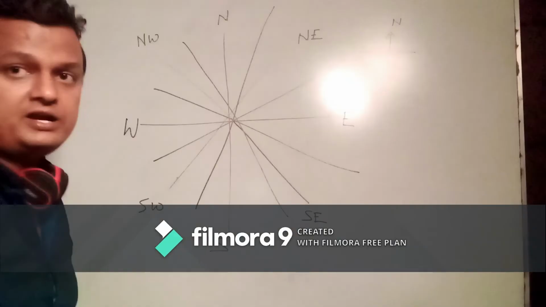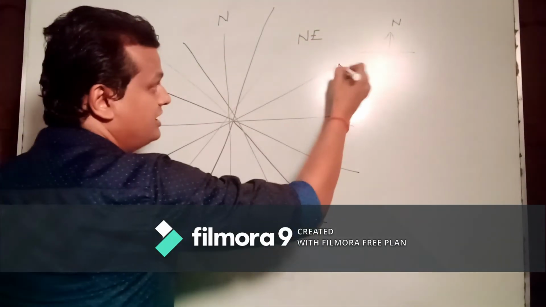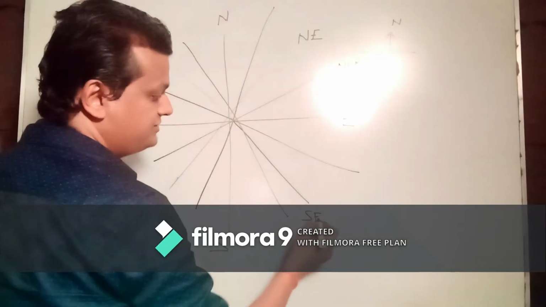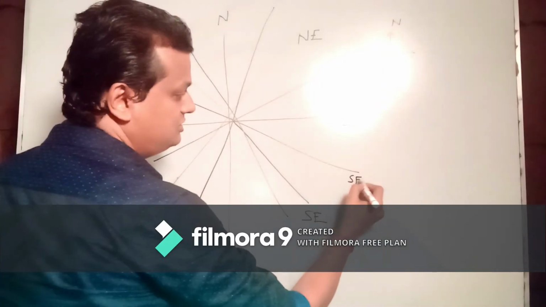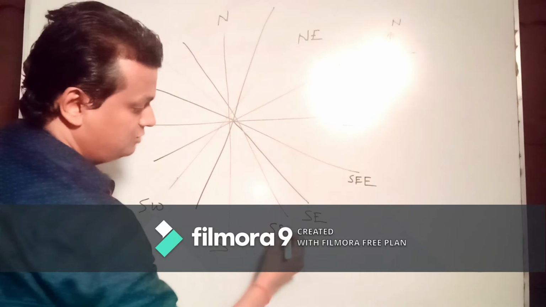And very easy to write down about. Like here you can write north east east. You can write north east east. Here you can write south east east. See here south east east. Here you can write south southeast.